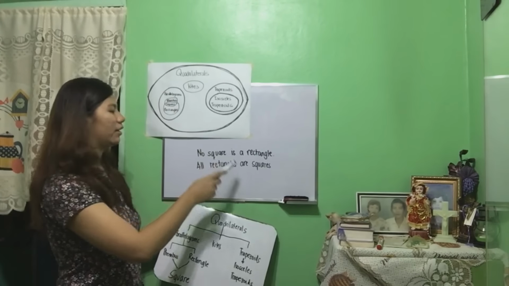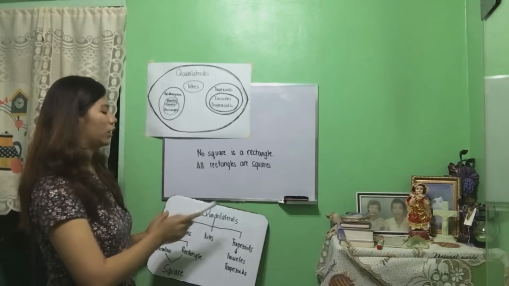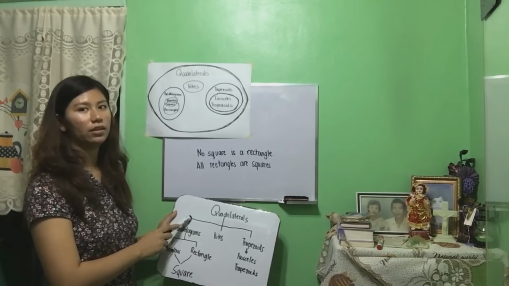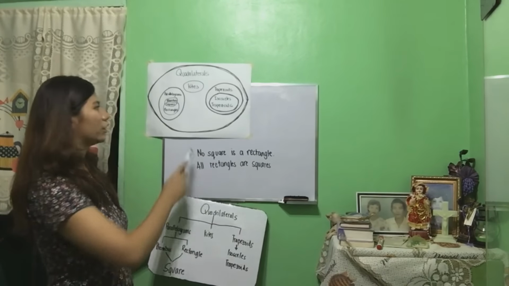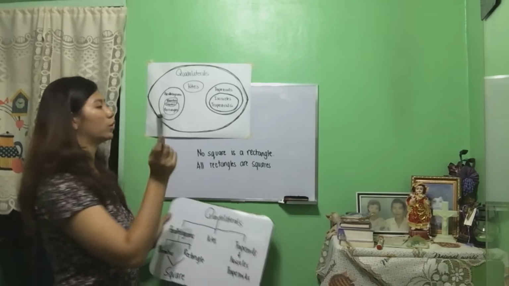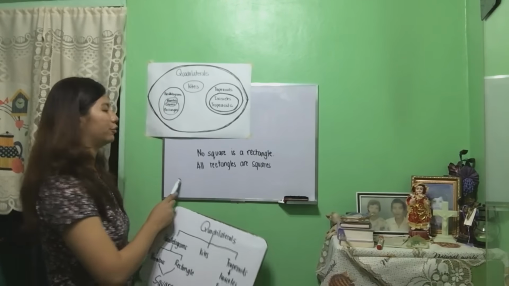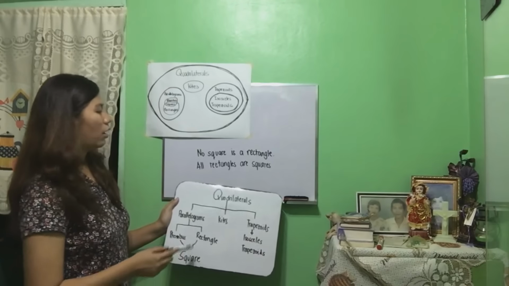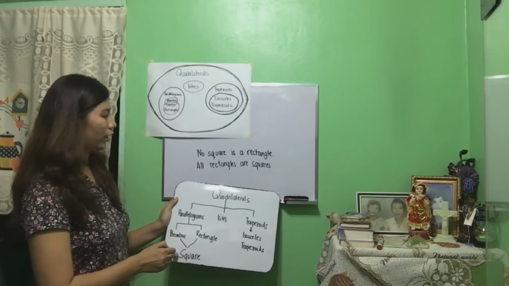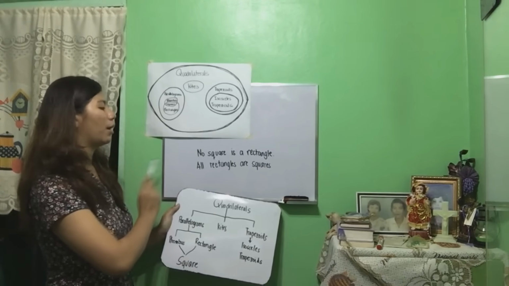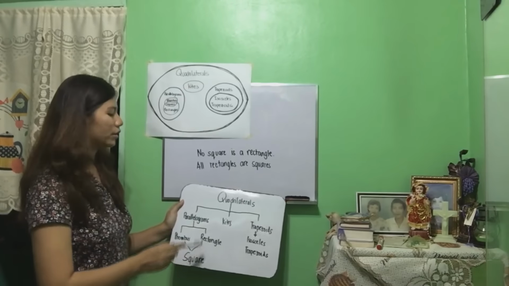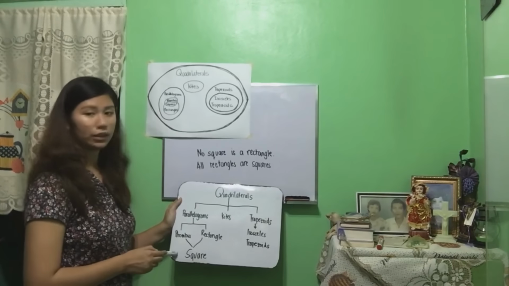If we base this statement on the diagram given, we can conclude that this second statement is doubtful, because all rectangles are squares as said in the statement, but it is not so, because a rectangle produces a square.